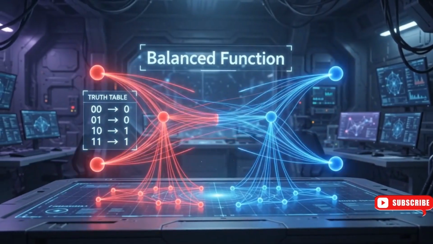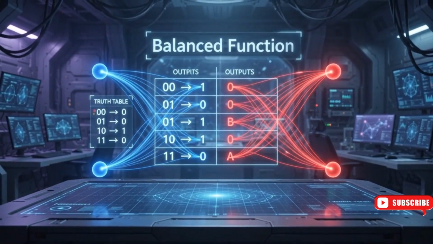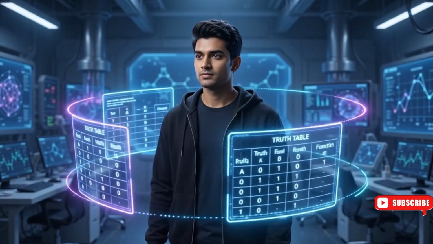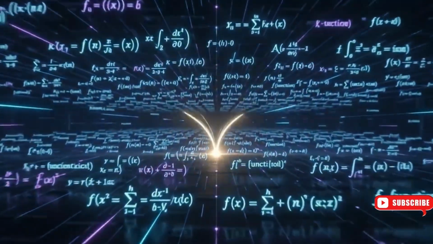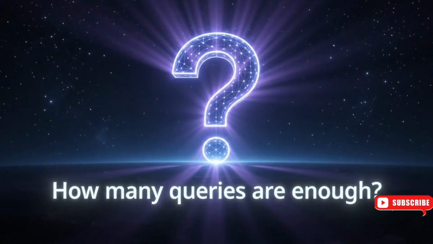A balanced function divides its outputs equally. Exactly half the inputs return 0, while the arrangement may differ, but the balance always remains. These examples look simple, but imagine millions of possible inputs instead of just 4. How many times would we need to query the oracle before we could identify its type with complete certainty?